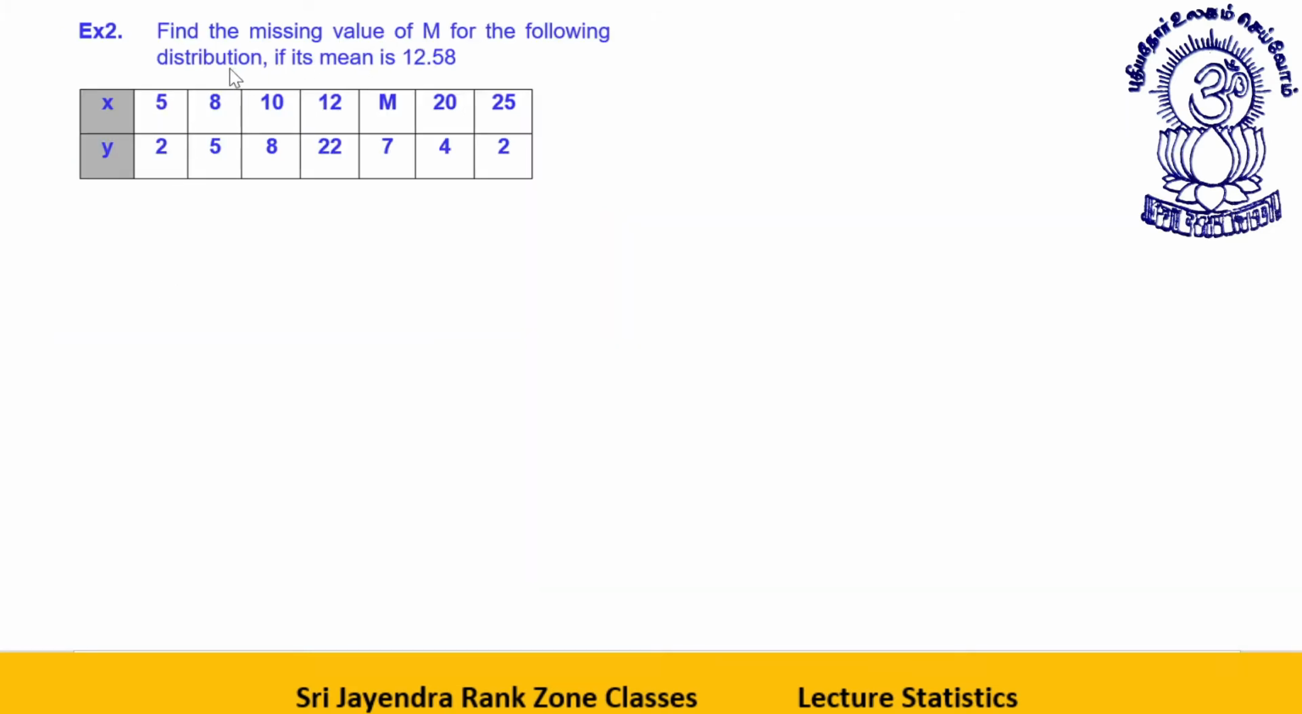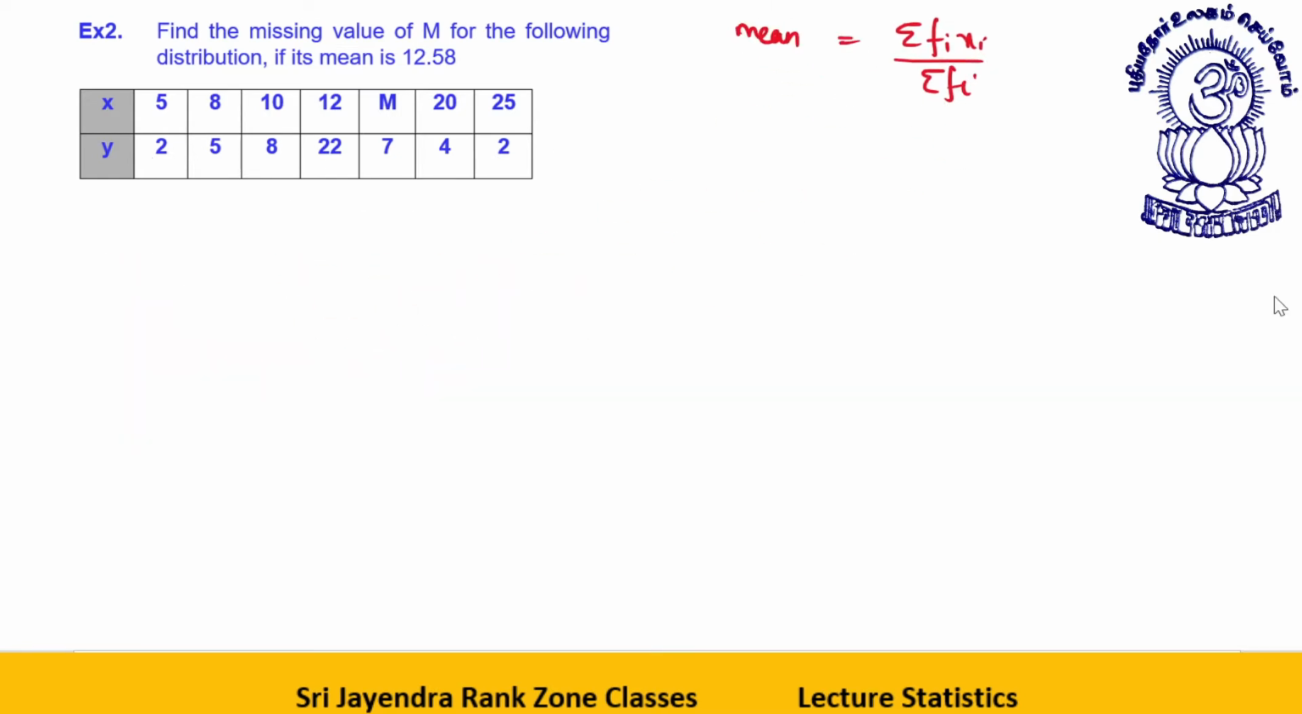Find the missing value of m for which the following distribution has mean 12.58. Mean is actually what, dear students? Mean is summation fi xi divided by summation fi. This is what the mean is.